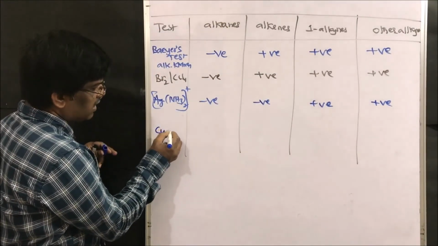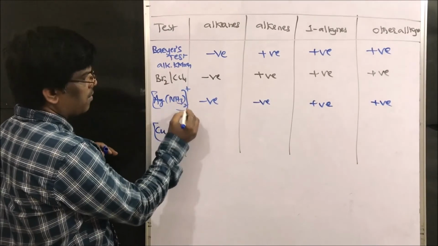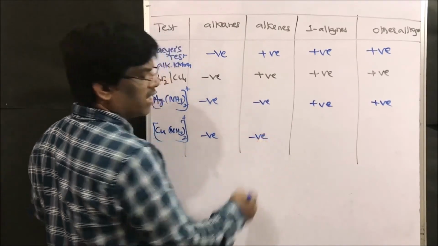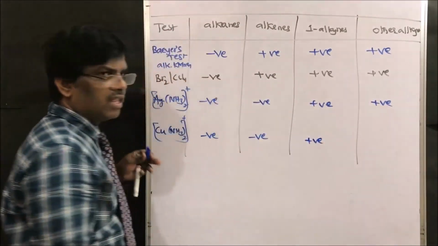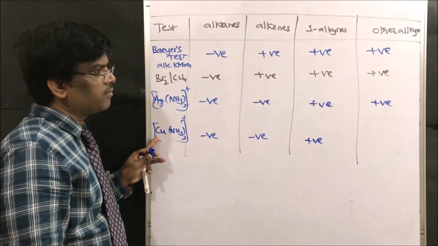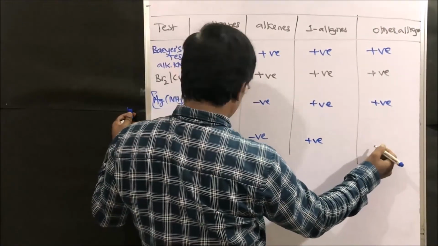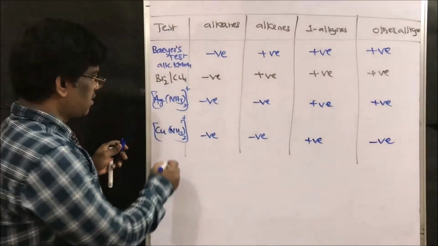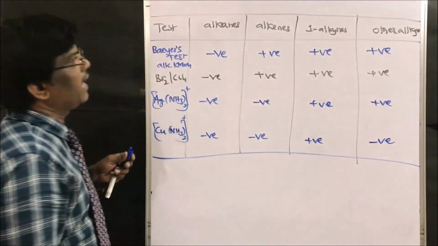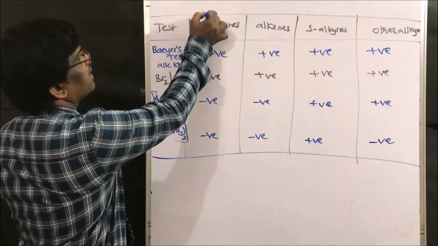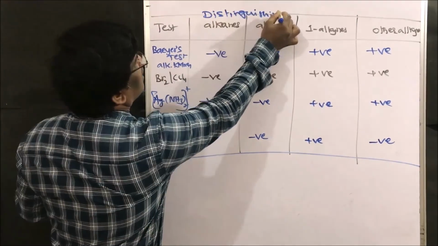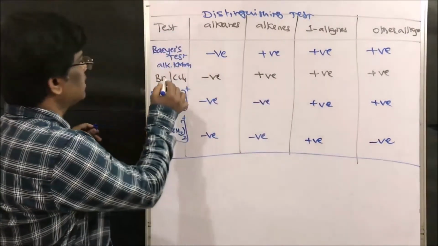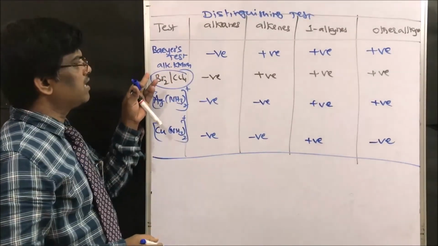So what is the distinguishing test? It is very, very important, friends. The cuprous chloride test. This is not given by alkanes. Alkenes also do not give it. Only terminal alkynes will give it, that is, it forms a salt with copper, whereas other than terminal alkynes are negative. This is how the distinguishing tests work for alkanes, alkenes and alkynes. Previously we used to do these types of tests. The bromine CCl4 test, yes, it is a simple test. Bromine CCl4 or Baeyer's test.